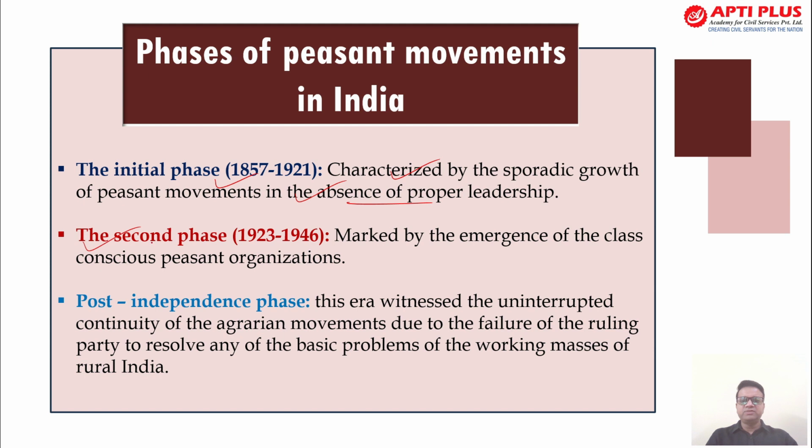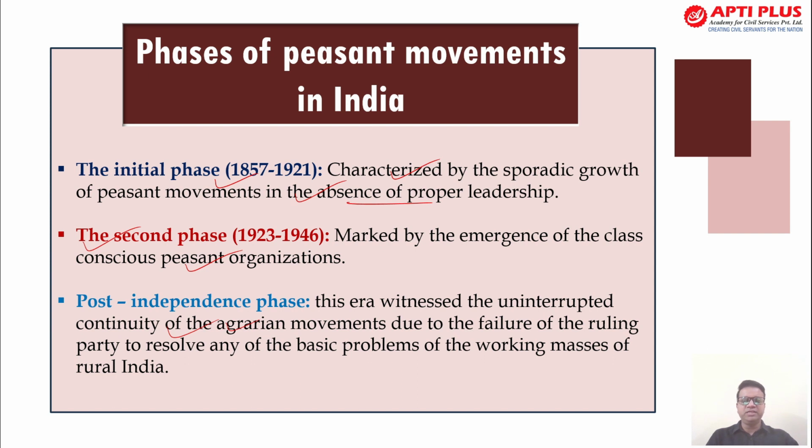The second phase marked the emergence of a class of conscious peasant organizations. Important people like Mahatma Gandhi also directed and shaped the entire movement. Then we have the post-independence phase, where the agrarian movement continued uninterrupted, and due to the failure of the ruling party to resolve the problems, the discontent of the working rural masses was exacerbated. So these are the phases of the Indian peasant movement.